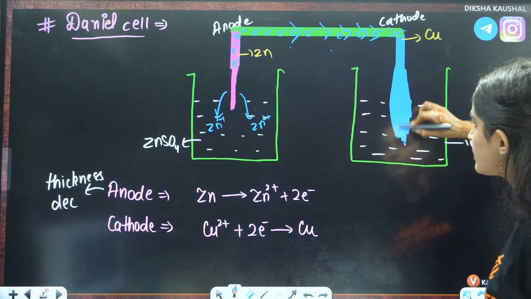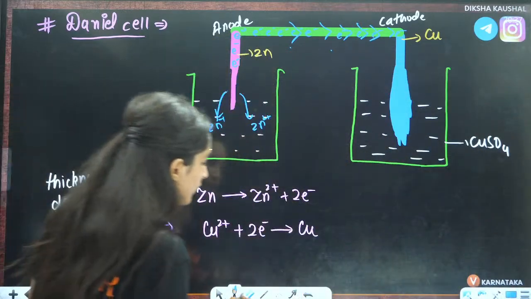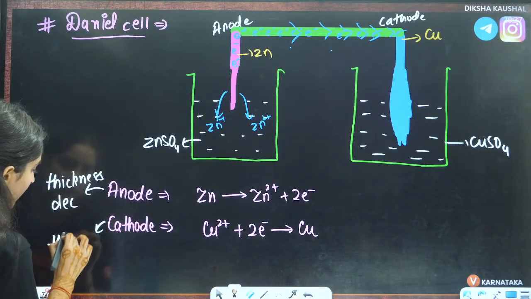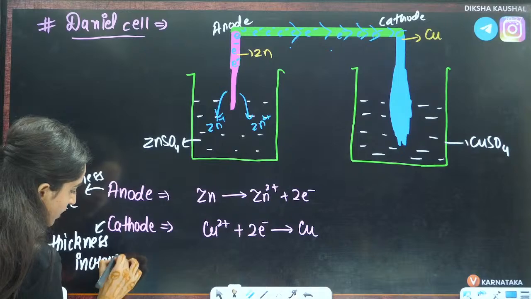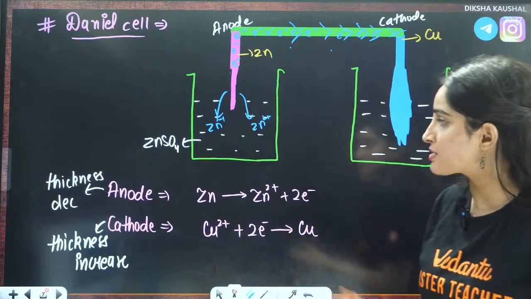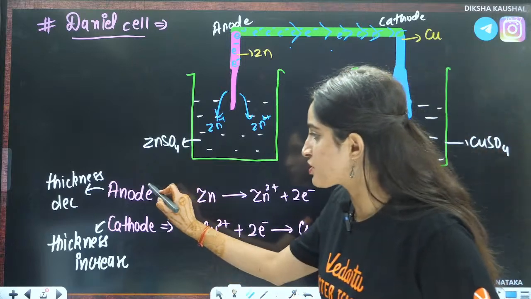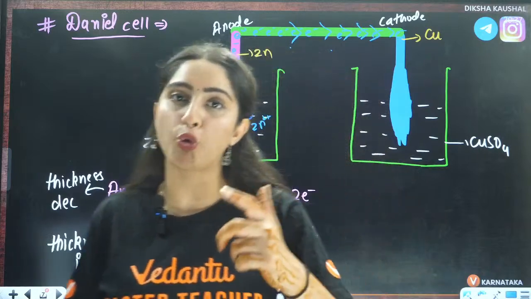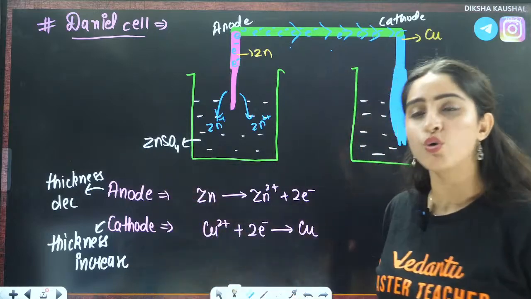The thickness of anode will decrease and the thickness of cathode will increase, right? Is that clear to everybody or not? That is the first important question they can ask you: whether the thickness of anode decreases or cathode decreases. The thickness of anode decreases, and the thickness of cathode increases.